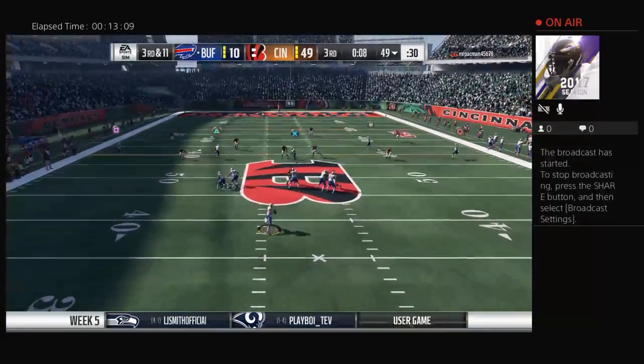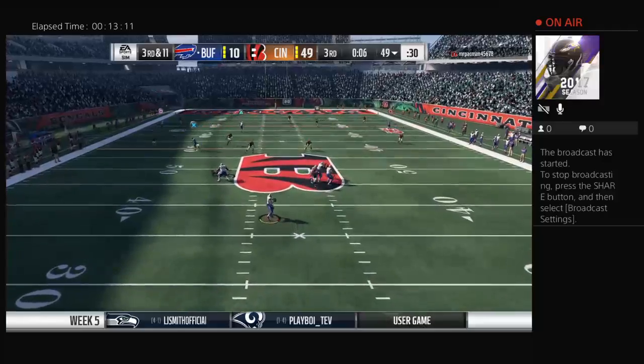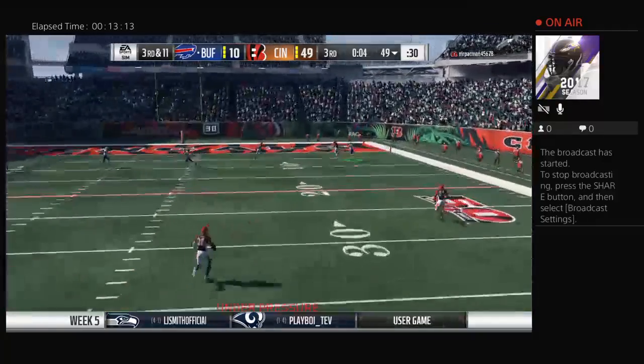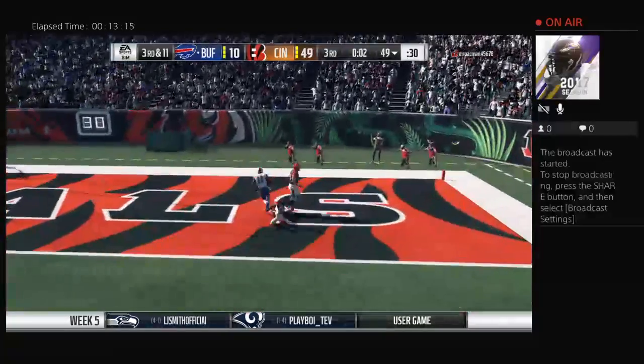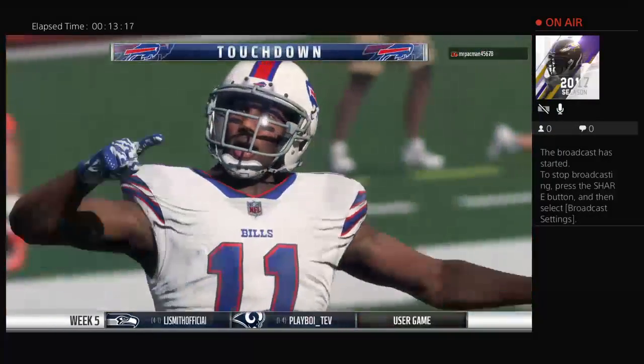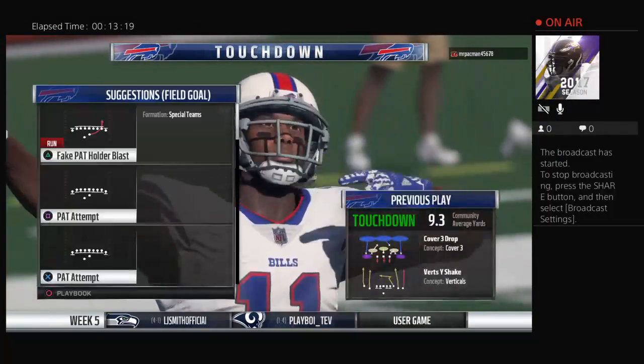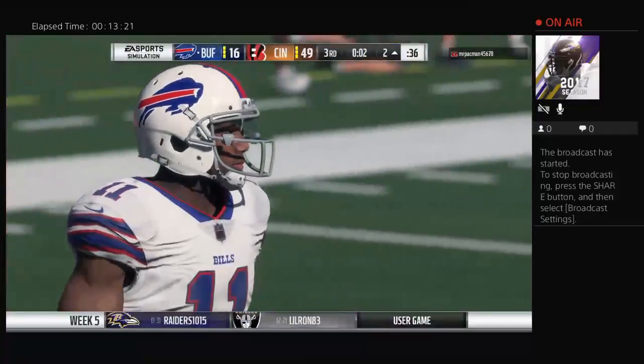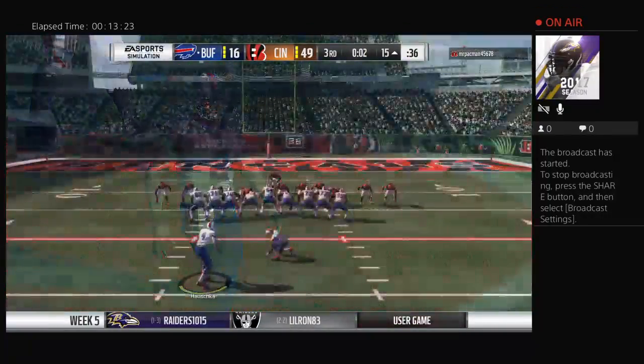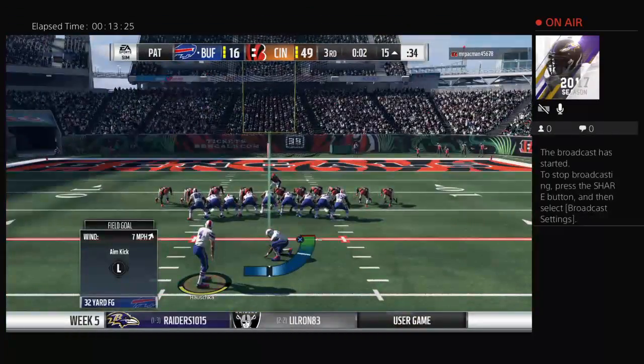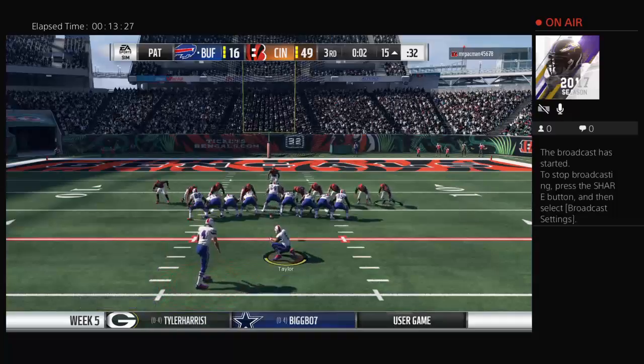A first throw now for the backup, Nathan Peterman. Looking downfield for Jones. And that is caught. Touchdown, Buffalo. A big play there. His 2nd touchdown on the season. And the Bills are able to make things a bit more respectable.